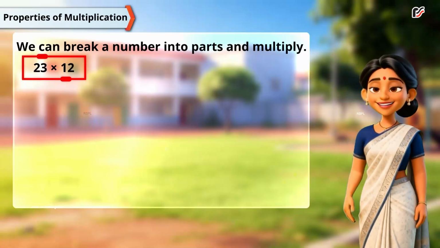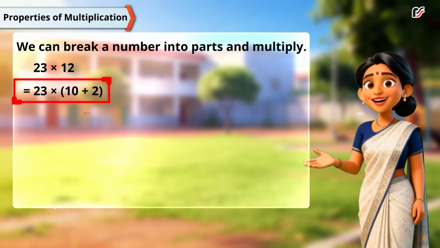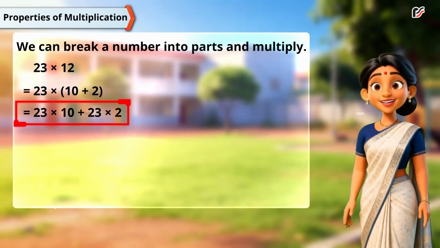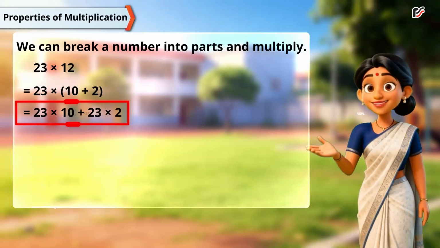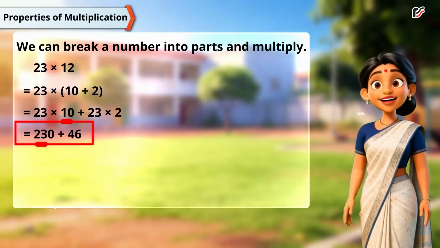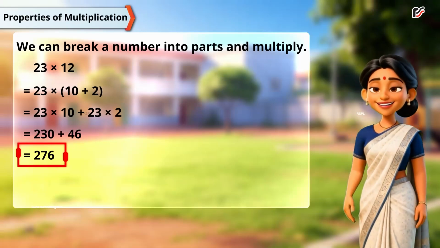23 multiplied by 12. 23 multiplied by 10 plus 2. 23 multiplied by 10 plus 23 multiplied by 2. 230 plus 46 is equal to 276.